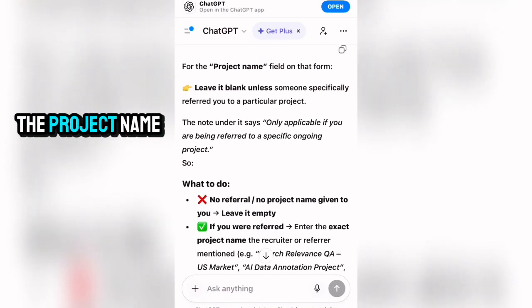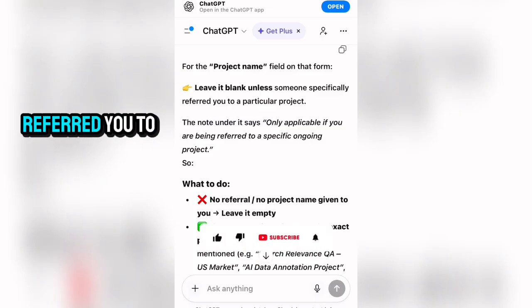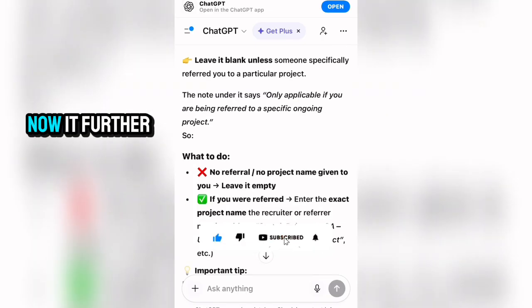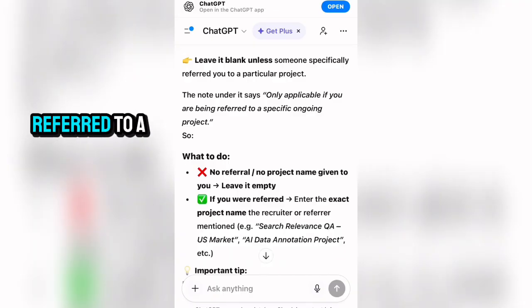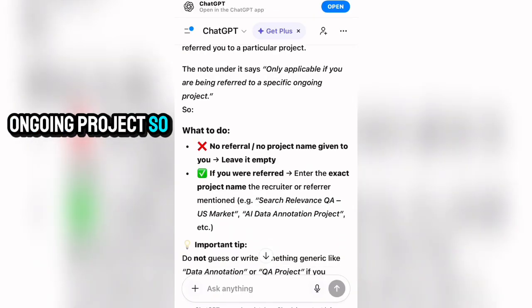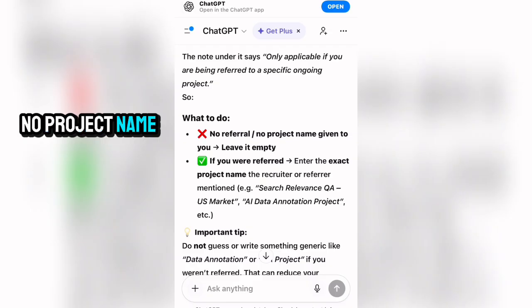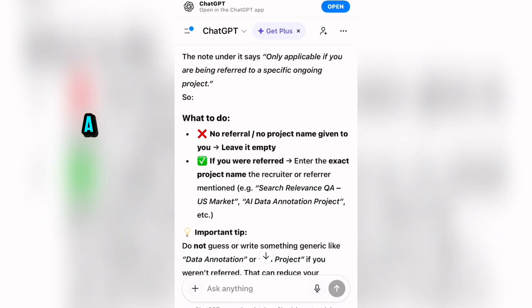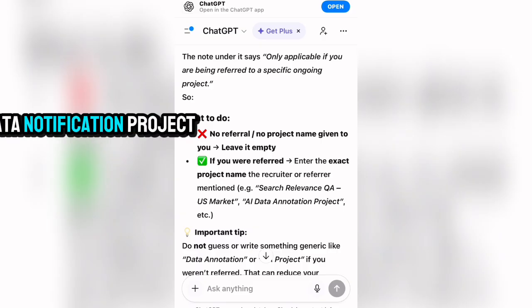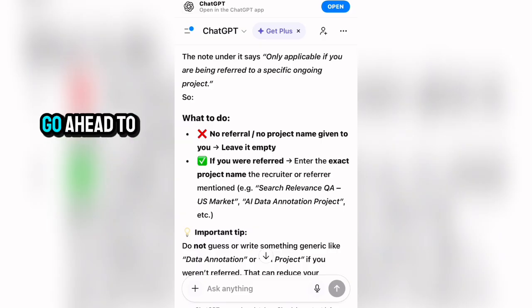It said, for the project name filled on that form, leave it blank unless someone specifically referred you to a particular project. Now, it further said, the note under it says only applicable if you are being referred to a specific ongoing project. So, no referral, no project name given to you. Leave it empty. If you're referred, enter the exact project name the recruiter or referrer mentioned. Search relevance like QA, US market, AI data annotation project, etc. So you can go ahead to insert that.